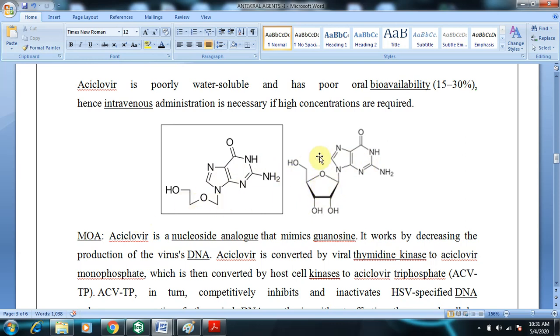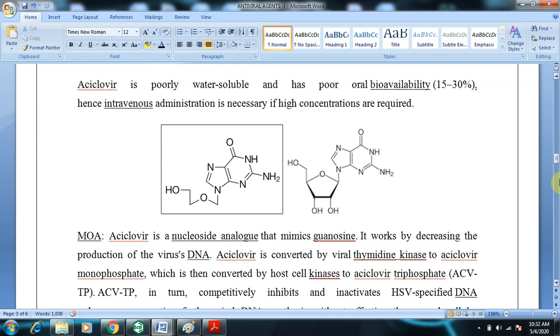As you can see, you can break the ribose sugar structure over here, then you will get N, and this part is very much prominent, but the two hydroxy groups with this carbon chain are missing. So this is the structure of acyclovir.